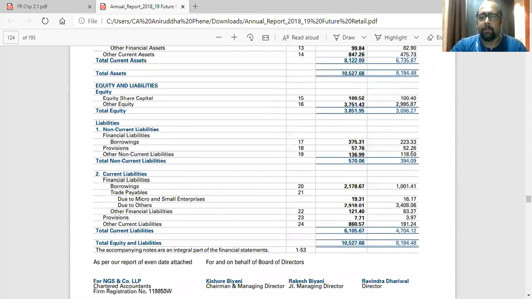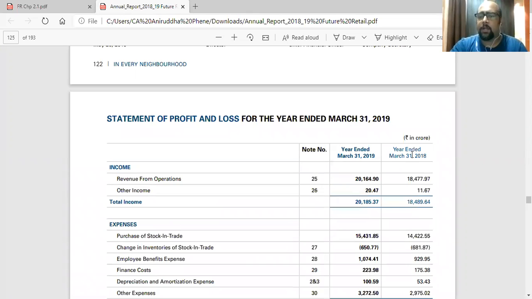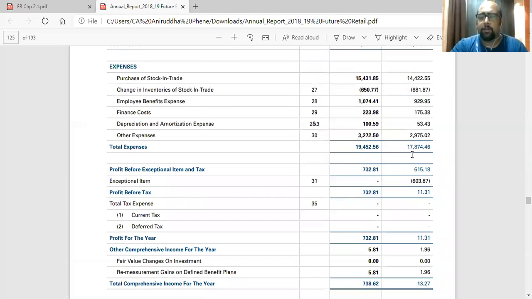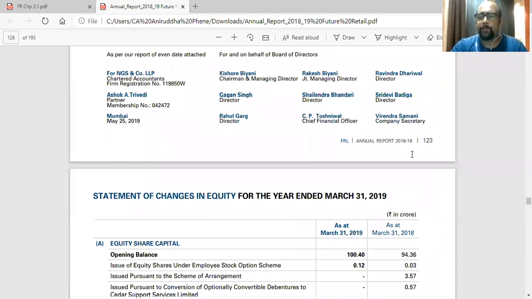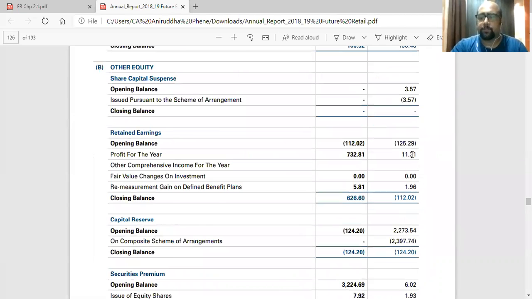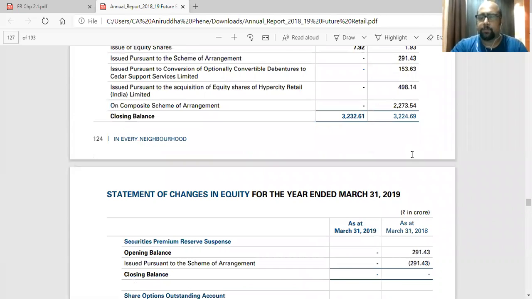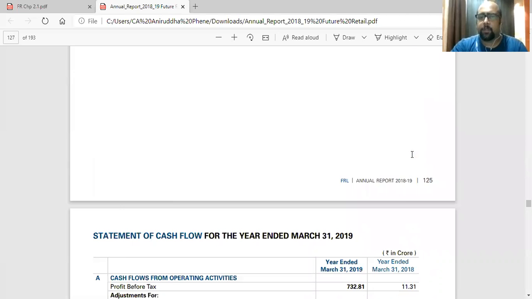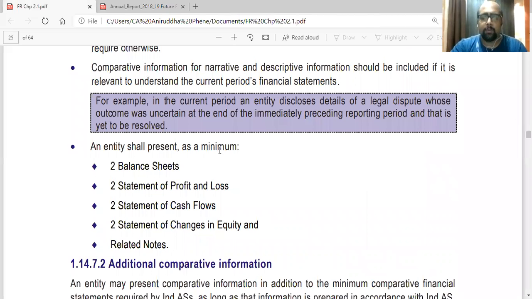Similarly, two profit and loss accounts, two columns that is. Two changes in equity, also cash flow. Understood? So minimum two and related notes.